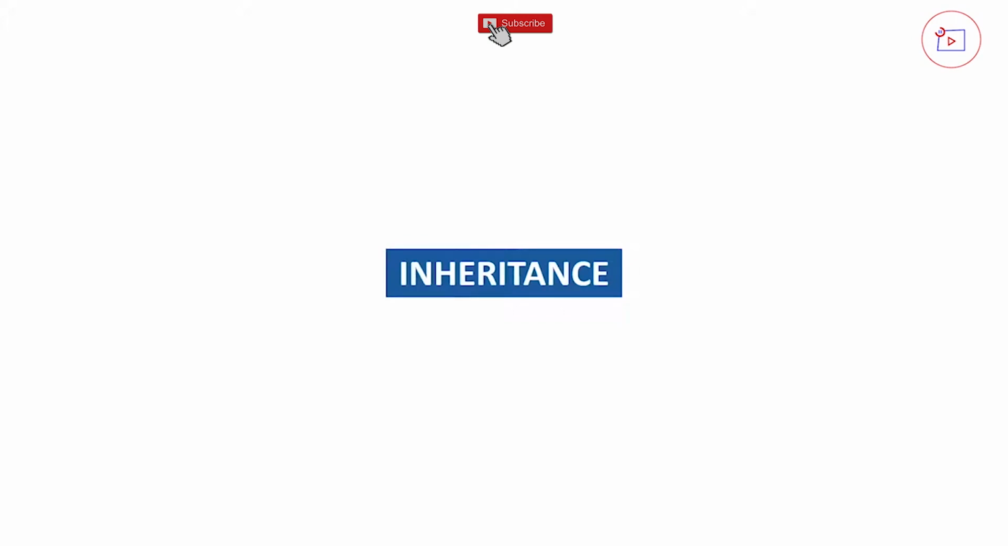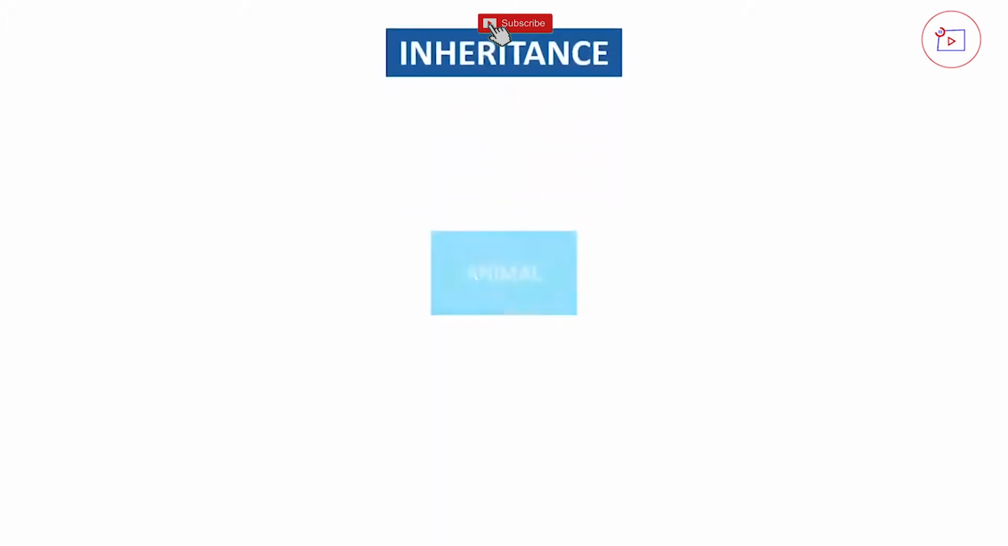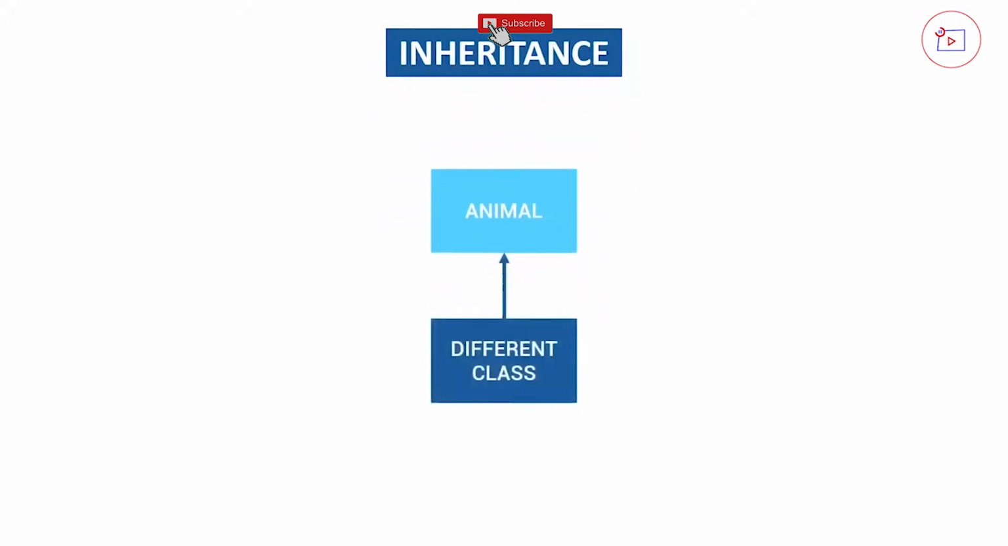But inheritance, we have actually already seen it when we looked at the override methods, because our animal class inherits from the object class. So we can also do that all the way around. We have our animal class, and we can actually have a different class inherit from our animal class. And why would we do that?